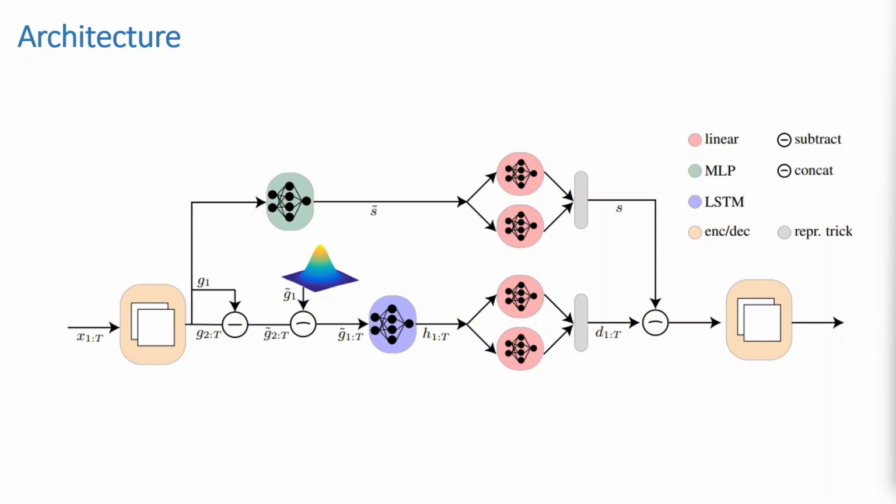For dynamic information, G1 tilde is sampled from a normal distribution, and G2 until GT is fed into an LSTM model, which processes the sequence while mitigating static information leakage by subtracting G1 from G2 to GT.